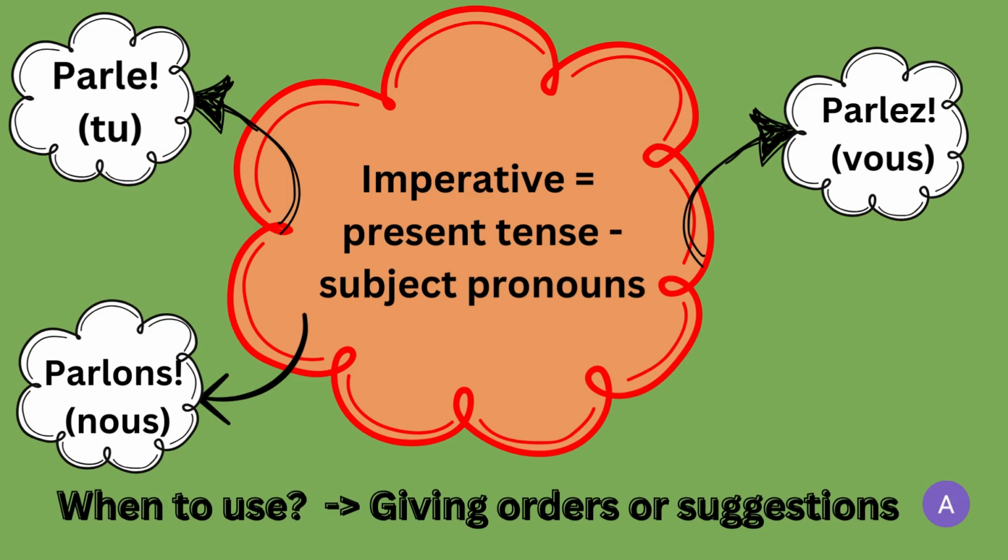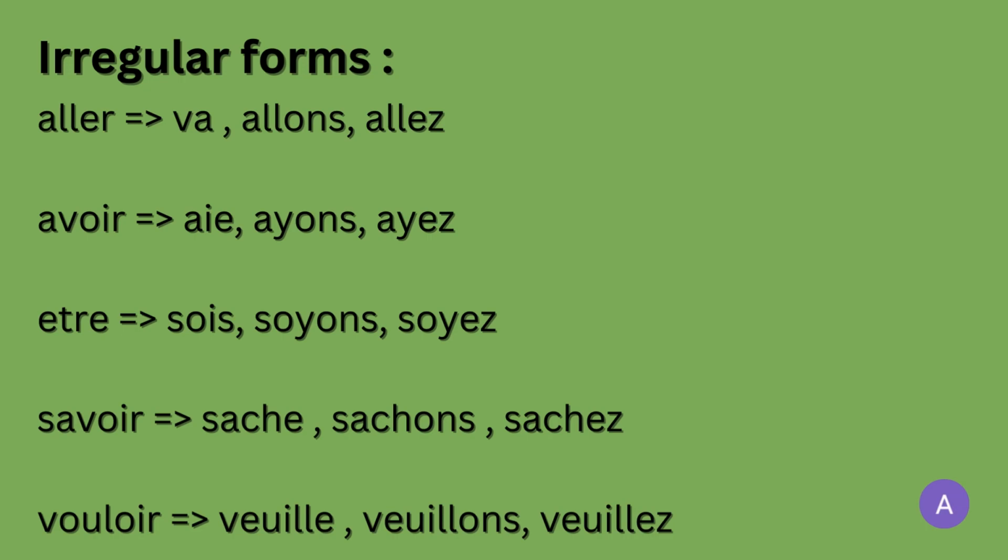We're going to start first by going through the irregular verbs that can be conjugated in the imperative form. There are only five. And then we're going to go through some particularities that you may encounter when using the imperative to make a sentence. As I've already mentioned, there are only five verbs that are irregular: aller, avoir, être, savoir, and vouloir. Now, we're going to take them one by one and pronounce them.